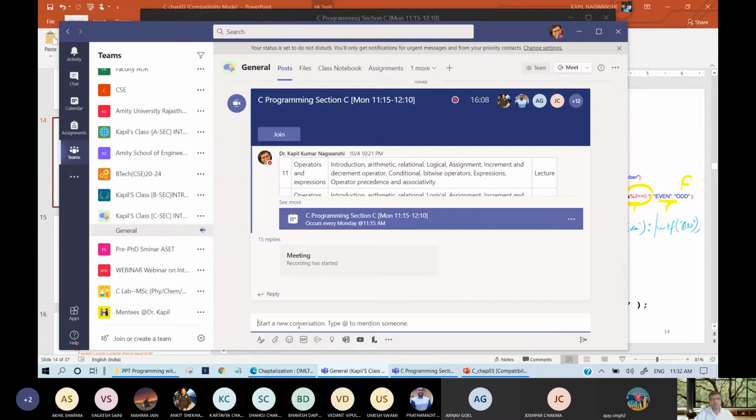I am starting a new conversation: write a ternary operation for whether the number is divisible by 5.